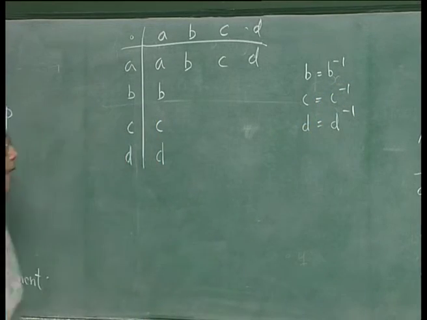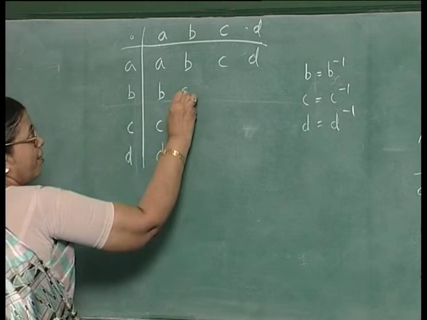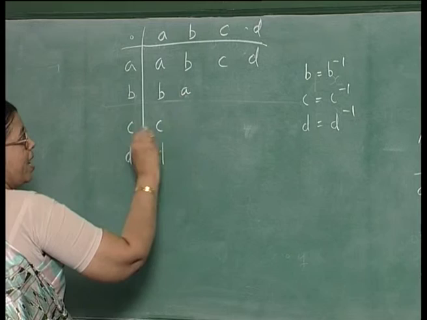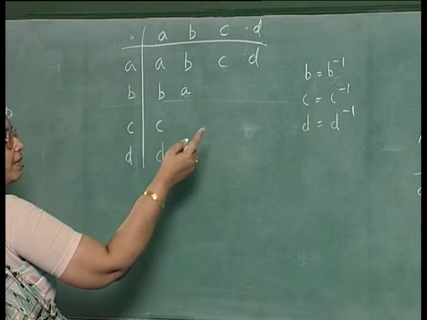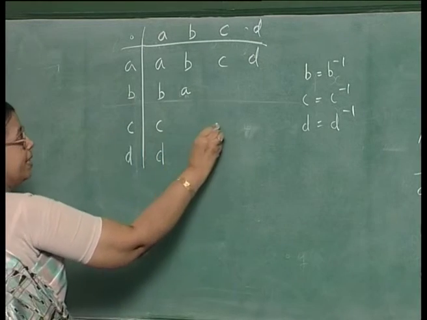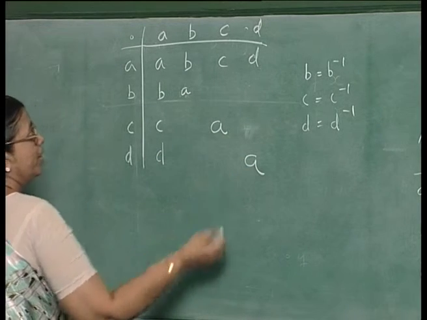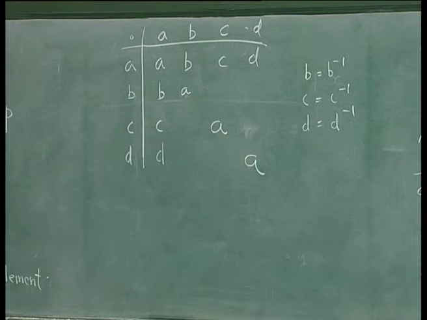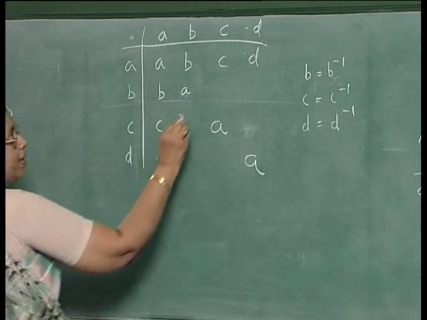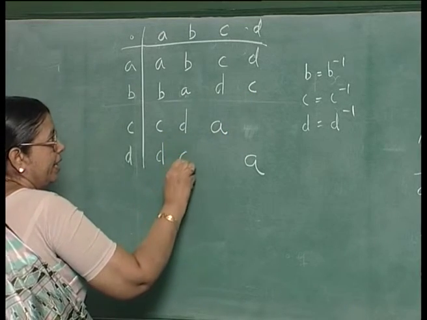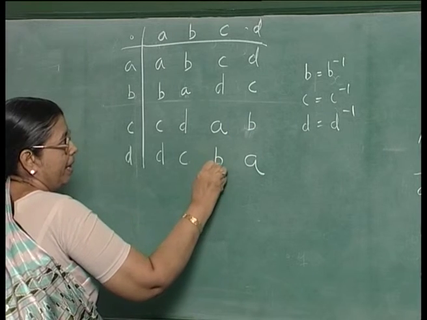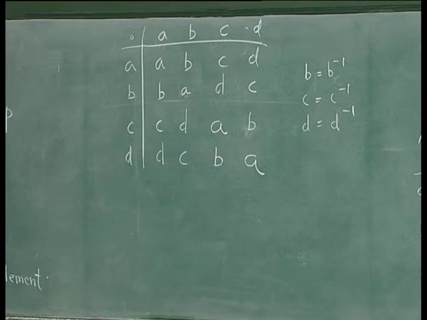This is one possibility. In that case, you have A here, B into B is A, because B into B inverse is the identity element, but because B inverse is B, you have this. Similarly, this is A and this is A. Once you fill these portions, the other portions can be very easily filled. You cannot have C here, so it has to be D, C, and similarly you have to have D, C here, that leaves B here and B here. This is one way, when you have the inverse of B as B, the inverse of C as C and the inverse of D as D.